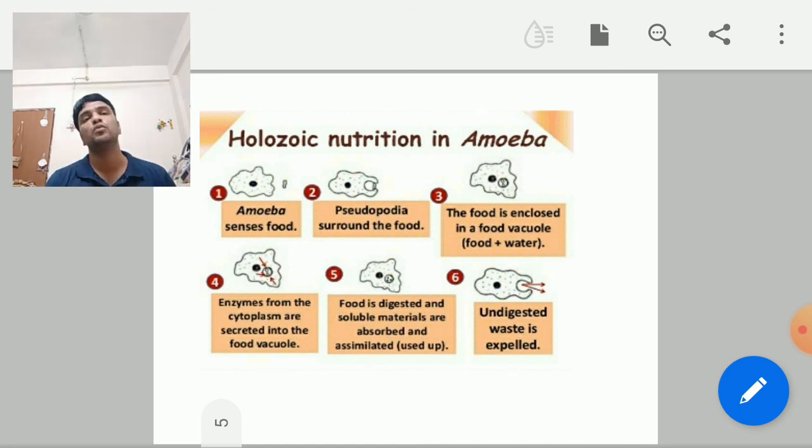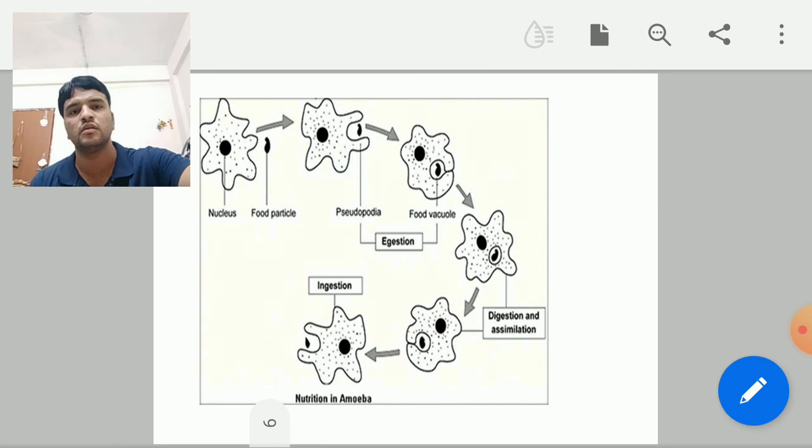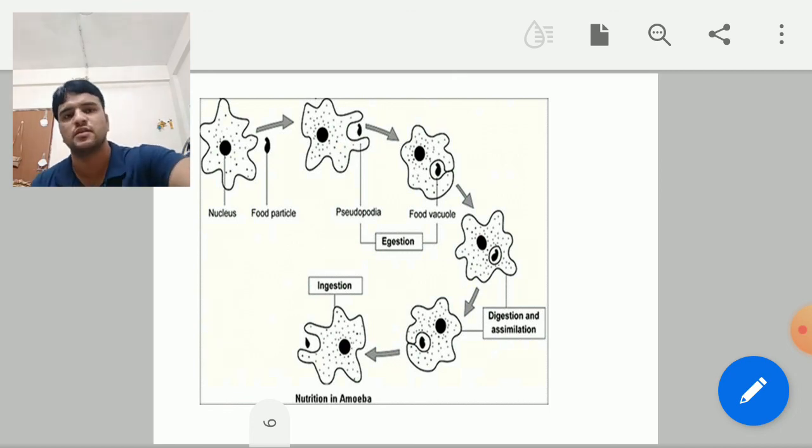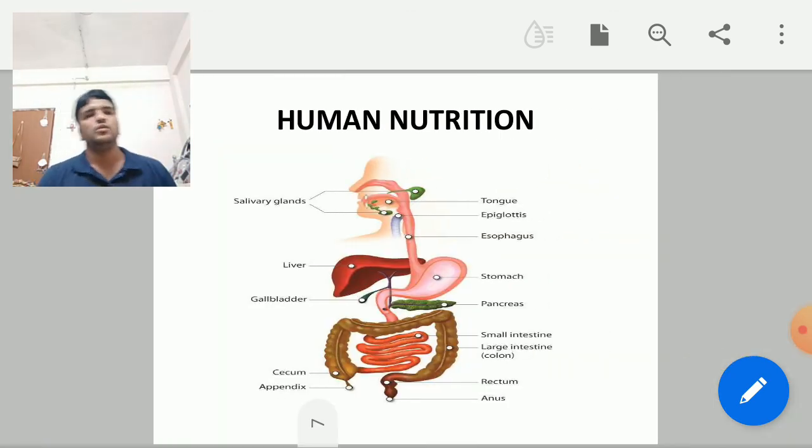So next we'll move to nutrition in human beings. Okay, so this is the process. The earlier diagram is also about the steps of holozoic nutrition in amoeba. Next. So this is human nutrition. Human nutrition is also what? A holozoic mode of nutrition.